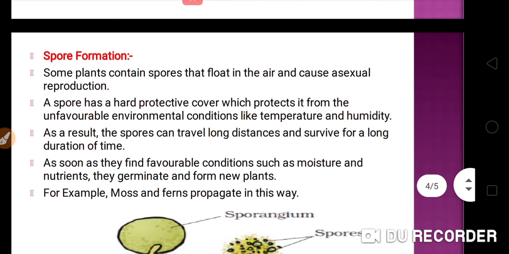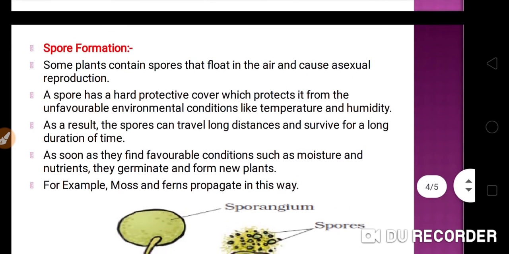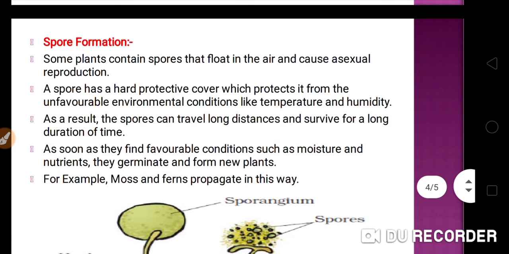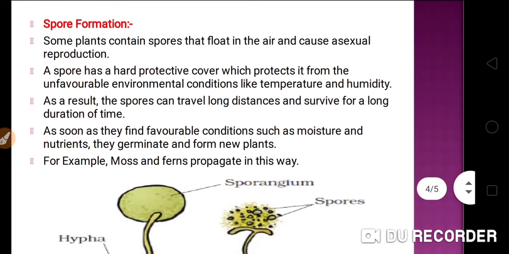Now spore formation. This is another kind of asexual reproduction. Some plants contain spores that float in the air and cause asexual reproduction.